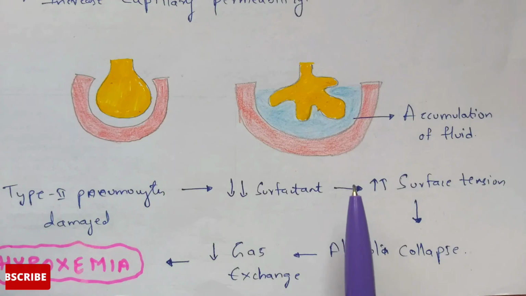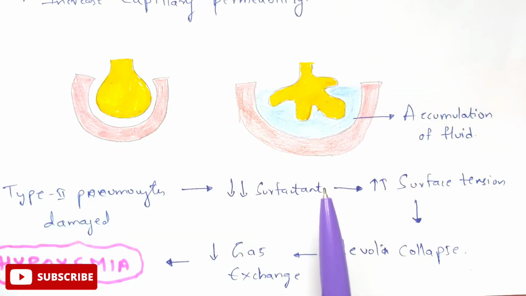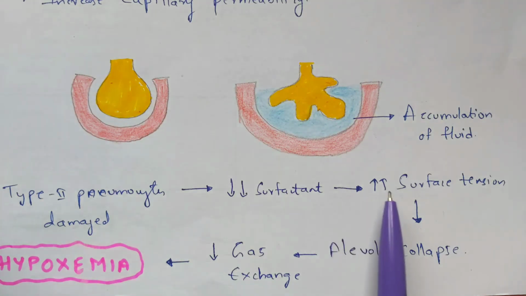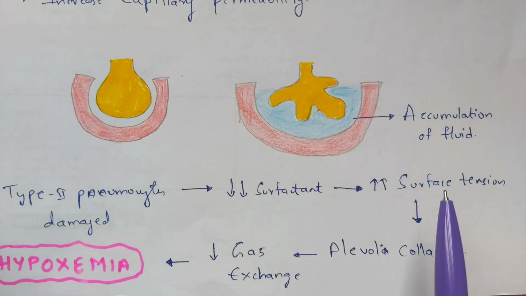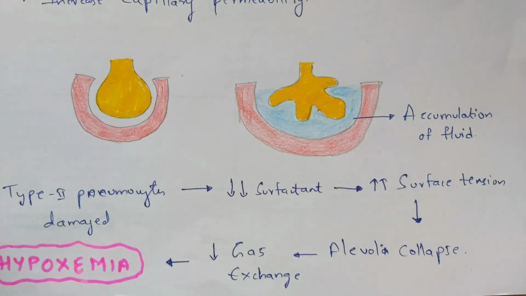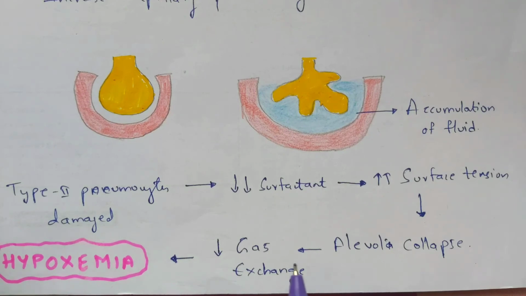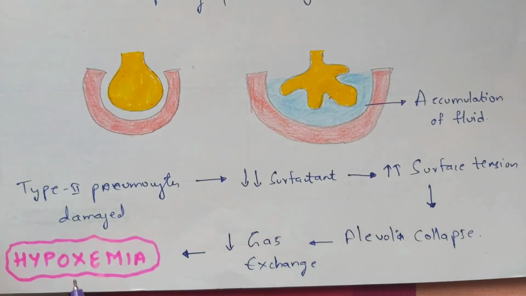Remember, the alveoli should definitely have less surface tension in order to maintain the alveoli and the gas exchange properly. Once there is an increase in the surface tension, then what will happen? Then the alveoli will collapse. That's why the shape of the alveoli has completely changed. Surface tension should be maintained properly, but here there is an increase in the surface tension. That's the reason the alveoli are completely collapsed, as you see in the diagram. So once the alveoli collapse, there will be no proper gas exchange. There will be a decrease in the gas exchange, which leads to a condition called hypoxemia.